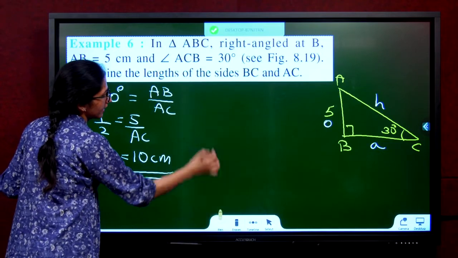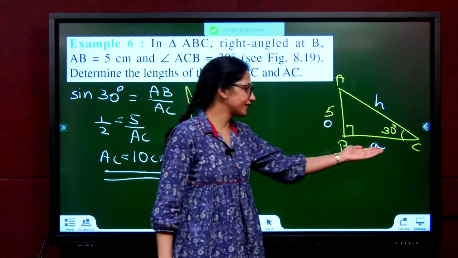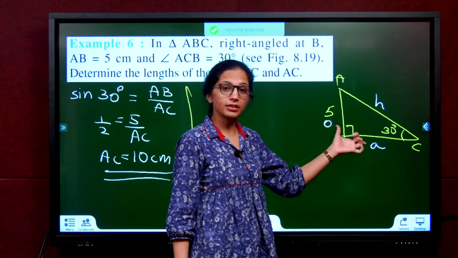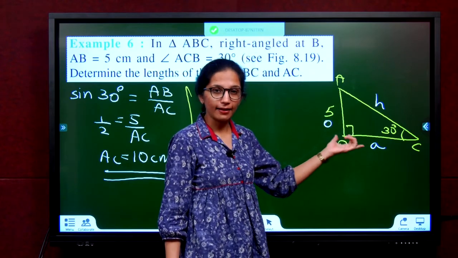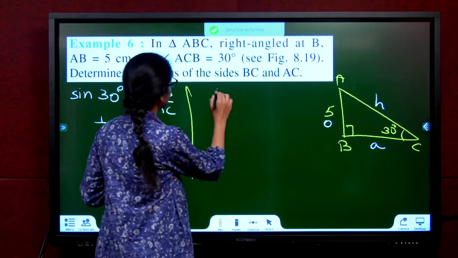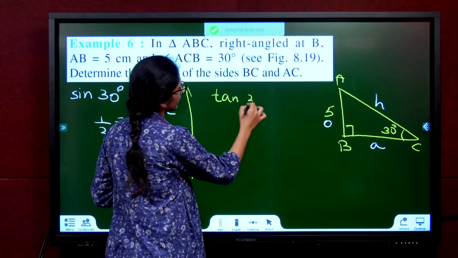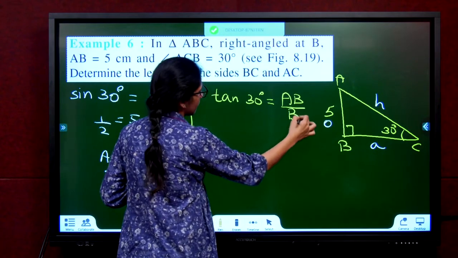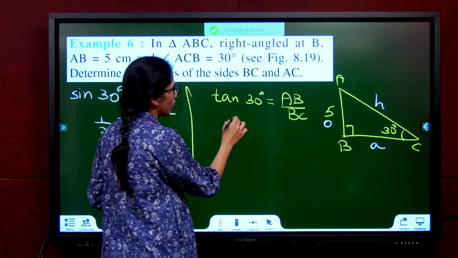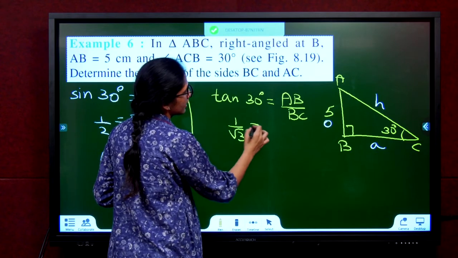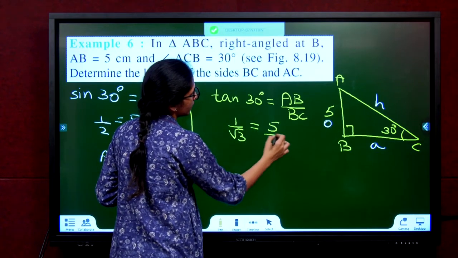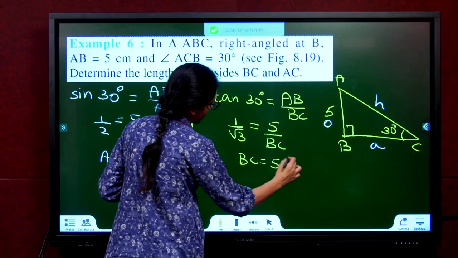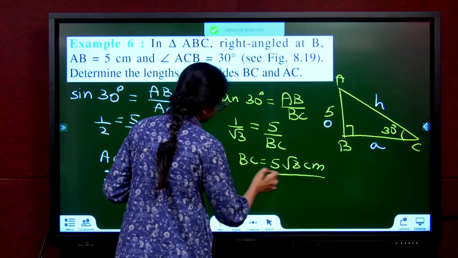In order to find the adjacent side, adjacent is not given, but you know opposite. What's the relationship between opposite and adjacent? Tan. So take tan. Tan 30 degree is AB by BC. Tan 30 degree, 1 by root 3, is equal to 5 by BC. BC is equal to 5 root 3 centimeters.